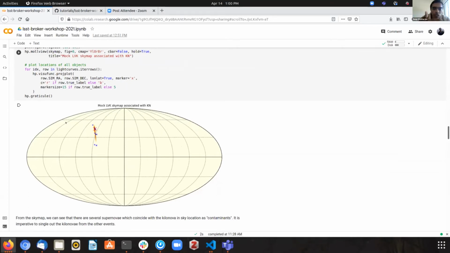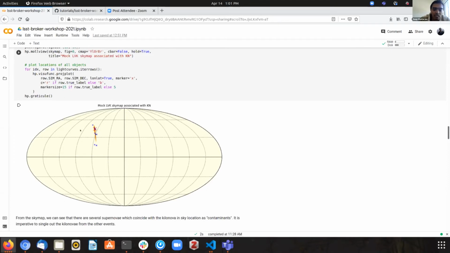So over here, we just associate a sky map. Say that in red over here, we have the position of the true kilonova, but you have all these contaminants that may be pretty close to the actual location of the kilonova, and can have pretty high sky location probabilities.